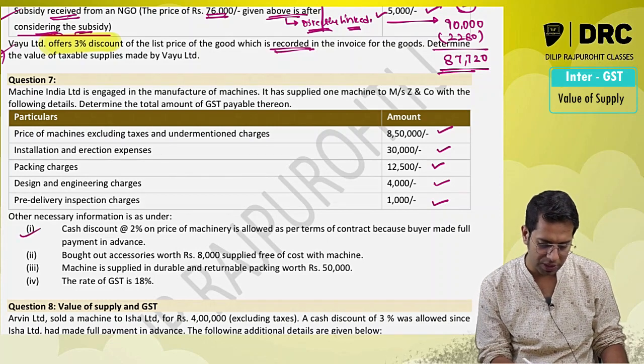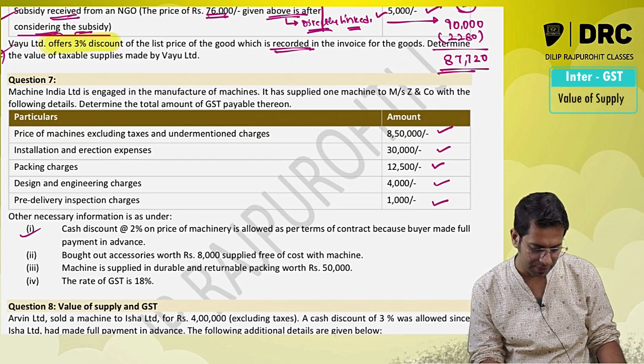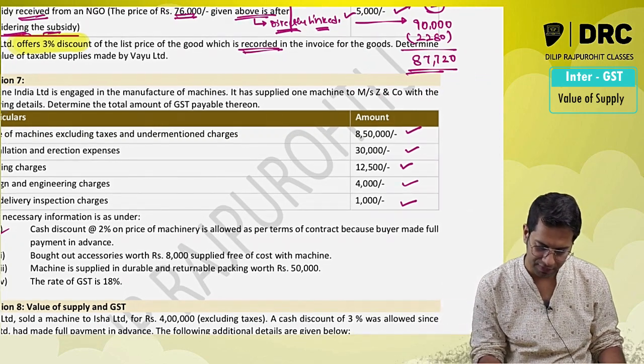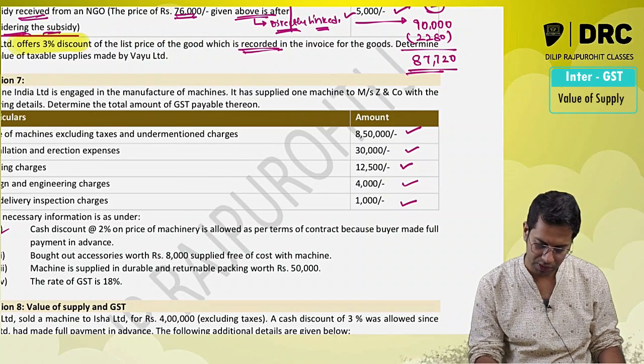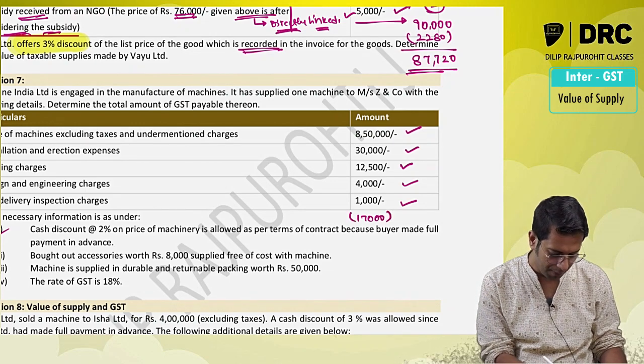Then cash discount of 2% is allowed as per the contract, because the buyer made the full payment in advance. So 2% of the price. What is the price, sir? 8,50,000 into 2% is 17,000. I am going to give a discount.